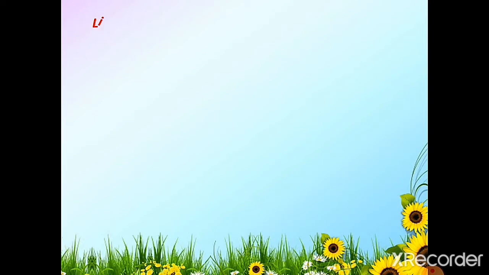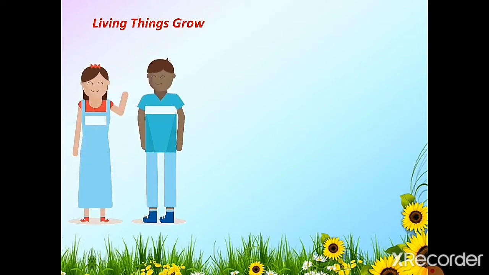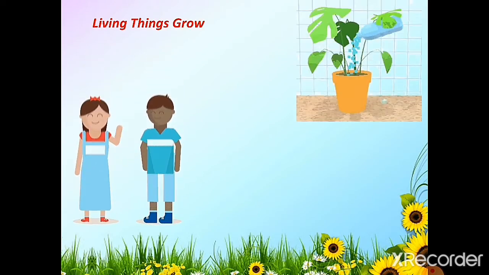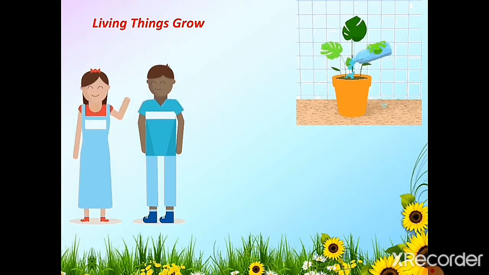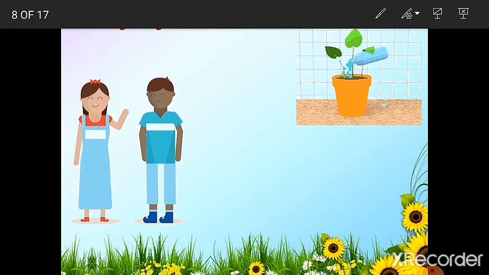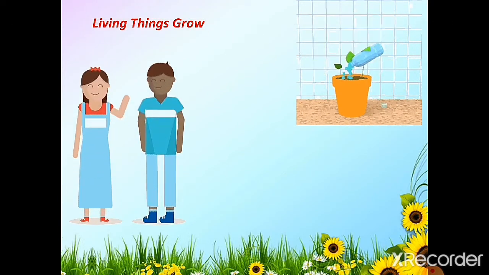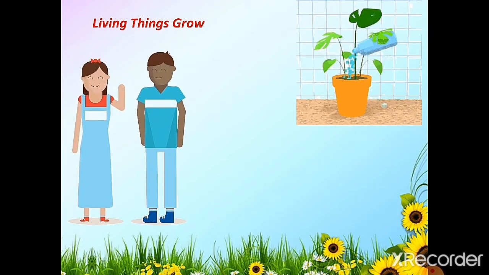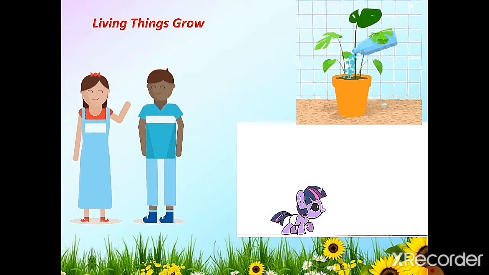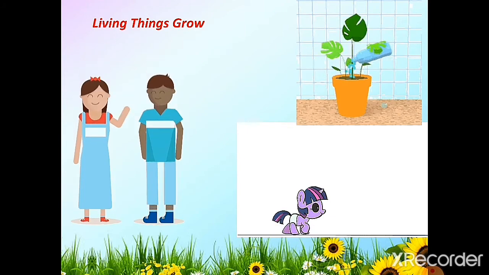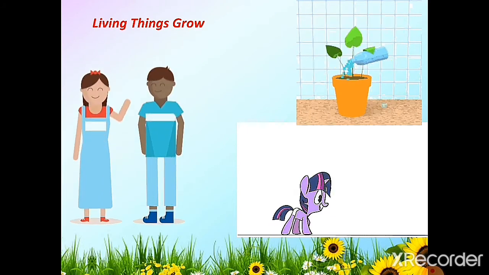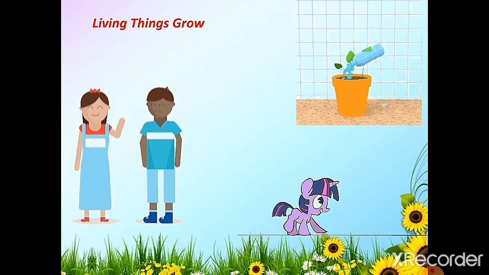Now, living things grow. You can see in this picture, all living things need to grow. Human beings need water and food to grow.